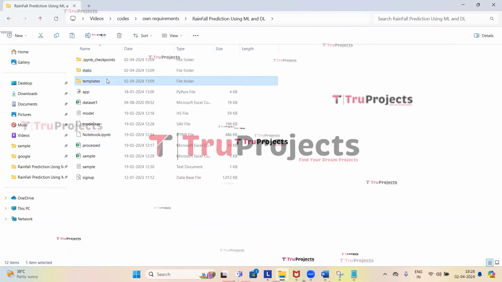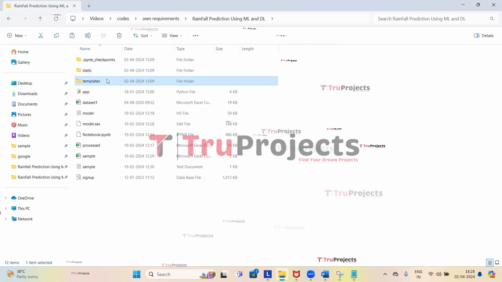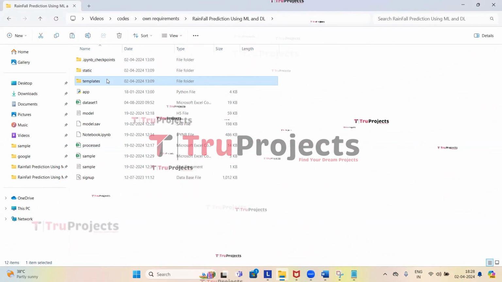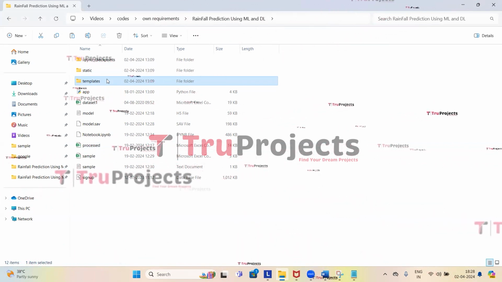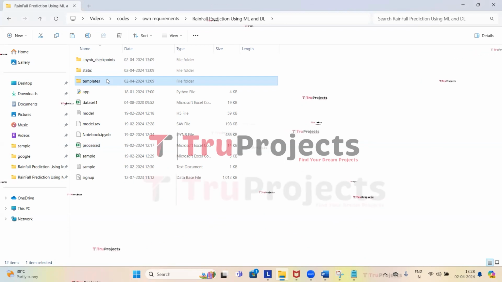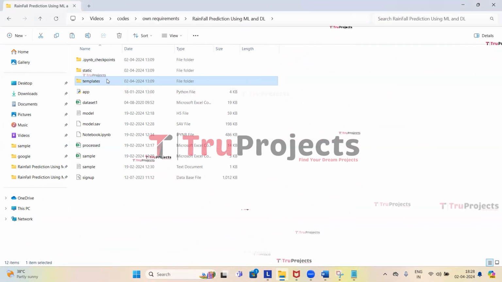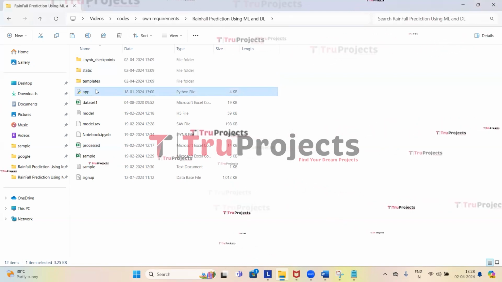Moving on, the templates folder. Here lies all the HTML pages utilized in the project. And the HTML files are index.html, about.html, etc. Each HTML file represents a different page of the website and provides the structure and layout for displaying content to the users.